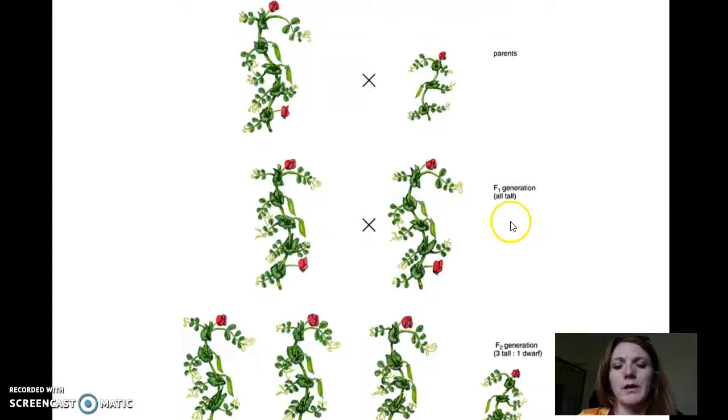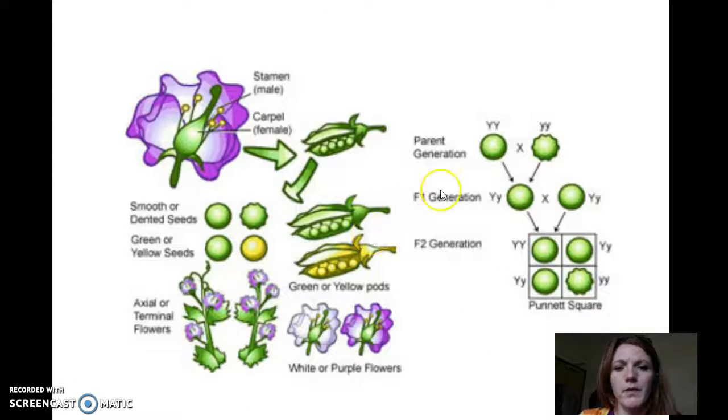Then we cross again for an F2 generation. And with our F2 generation, we get 3 plants that are tall and 1 plant that is short. Okay, so parents, F1, F2, generation 1, generation 2. Note that we get variation, and this is where our short gene shows up, in the F2 generation.